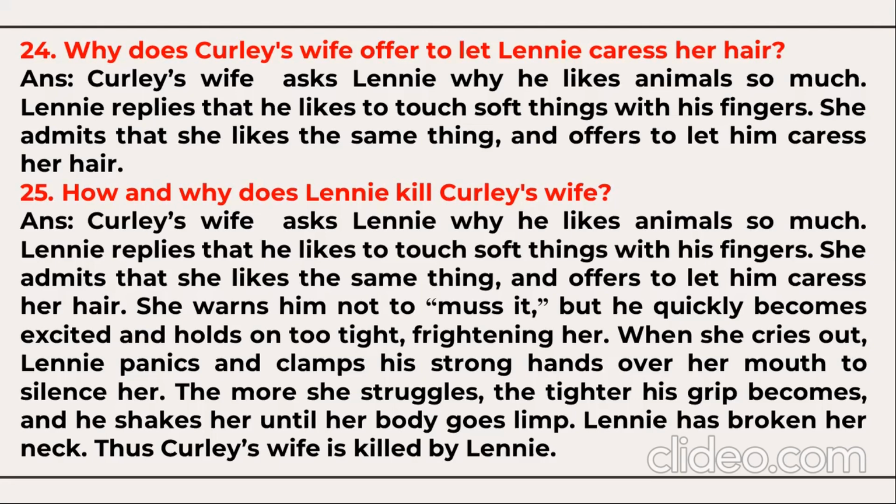When she cries out, Lennie panics and clamps his strong hands over her mouth to silence her. The more she struggles, the tighter his grip becomes, and he shakes her until her body goes limp. Lennie has broken her neck, and thus Curly's wife is killed by Lennie unknowingly.